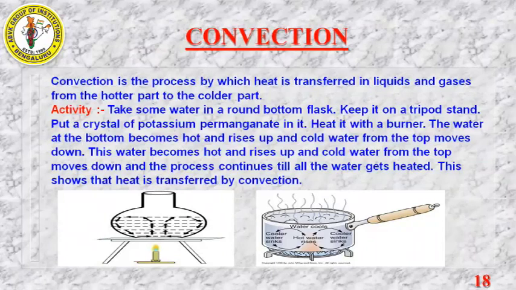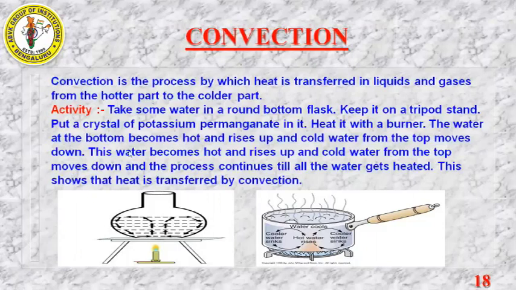How will it happen? From the hotter part to the colder part. See, in conduction you said hotter body to the colder body. In radiation you said hotter end to the colder end. But in convection you need to say hotter part to the colder part. Okay, you need to know the difference.